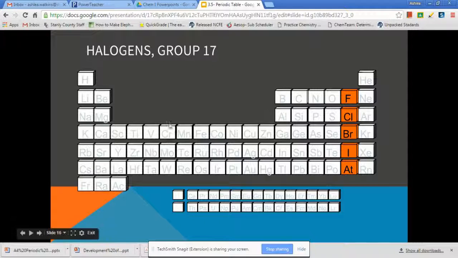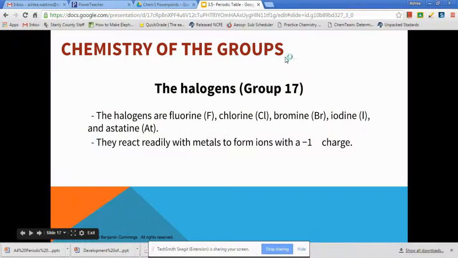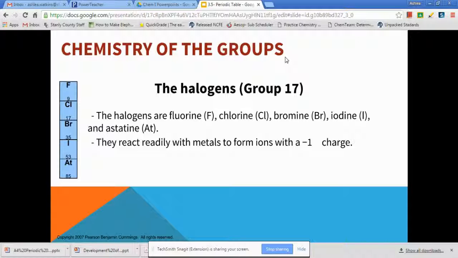Now we're going to skip the short section in the middle because those are our transition metals, and they are very tricky. We don't actually look at their valence electrons to know how they bond. There is just some memorization that you're going to have to do there. So we're going to jump all the way over to group 17 or 7A, because groups 1A, 2A, 7A, and 8A have very specific names that go with their group. So 17 or 7A is called the halogens. It's fluorine down to astatine, but we tend to only go through iodine. And these like to react with a metal, so they like to gain that electron from a metal and form a -1 anion.